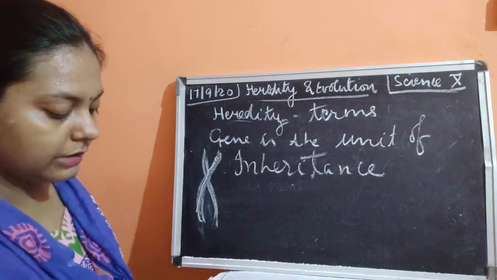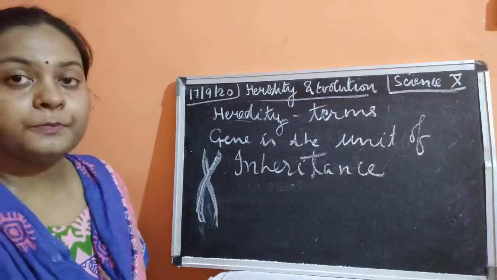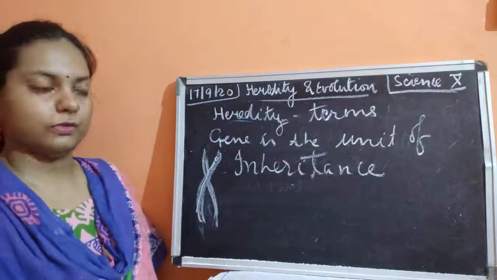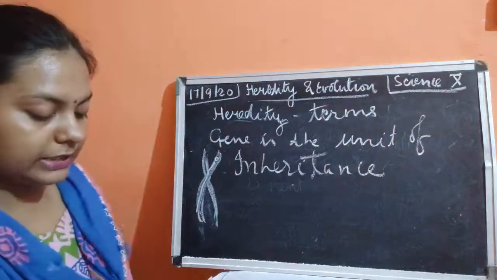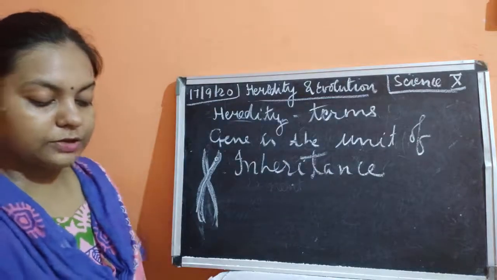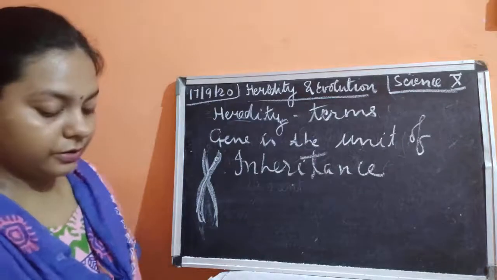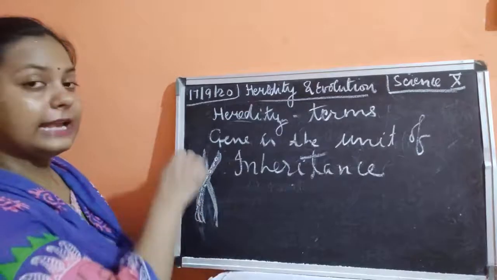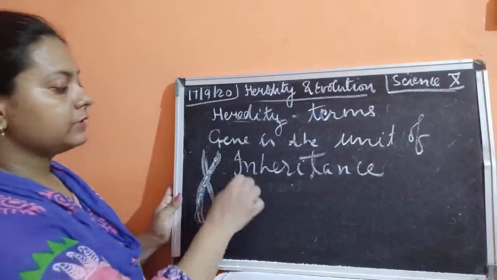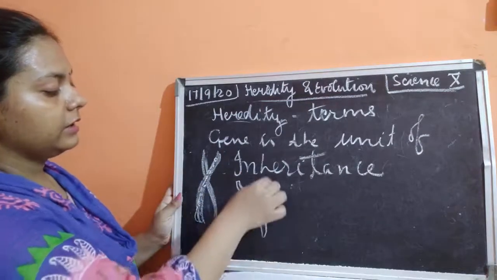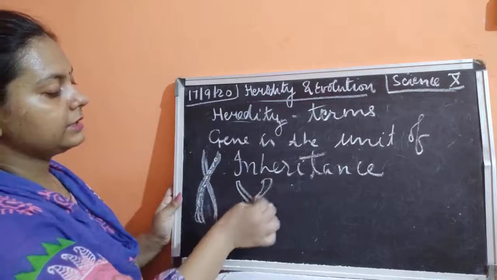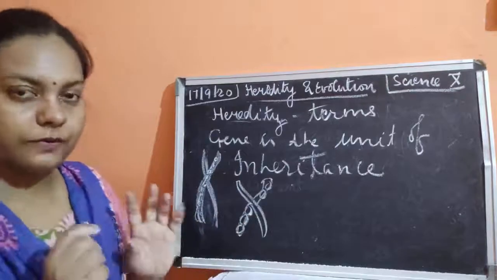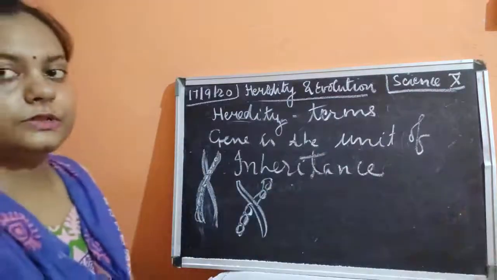Now there are many types of genes on the human chromosome. It varies from 30,000 to 40,000 genes on the chromosomes. Genes are present along the complete length of DNA. Suppose this is the length of DNA. In the complete stretch, it is made up of genes. These genes are the small portions of the DNA, and if you join these portions, you will form the DNA.